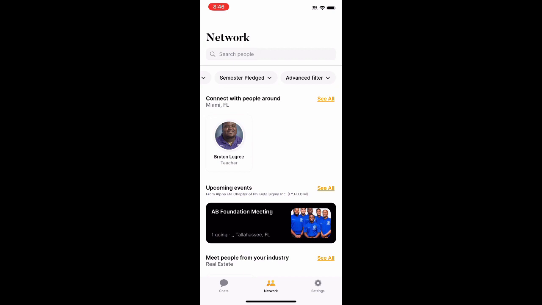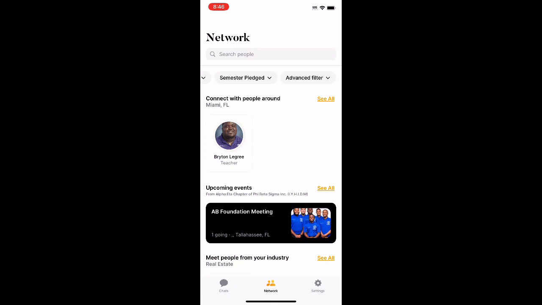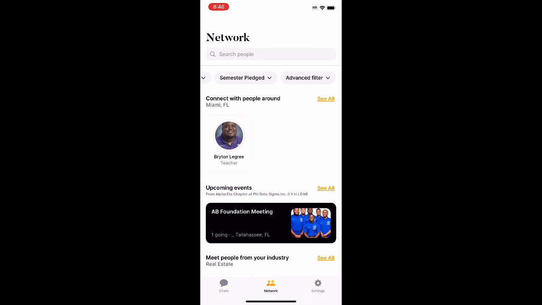Or if I just want to search by a particular line. Me having crossed over in the spring of 2015, I myself have been removed. So let's say if I want to get familiar with some of the new brothers, this is the 2K22 line. I could apply this filter and I could see all the brothers from that line that are currently using the app.